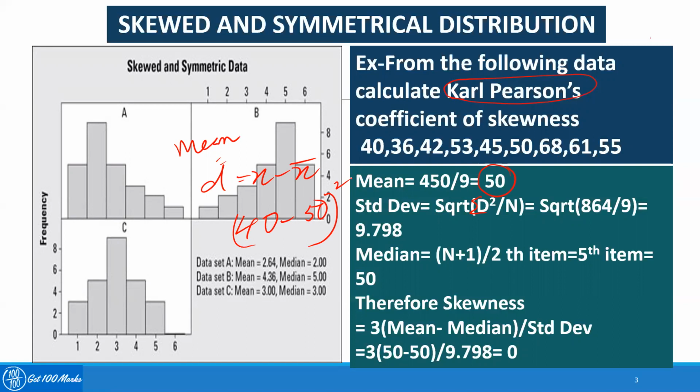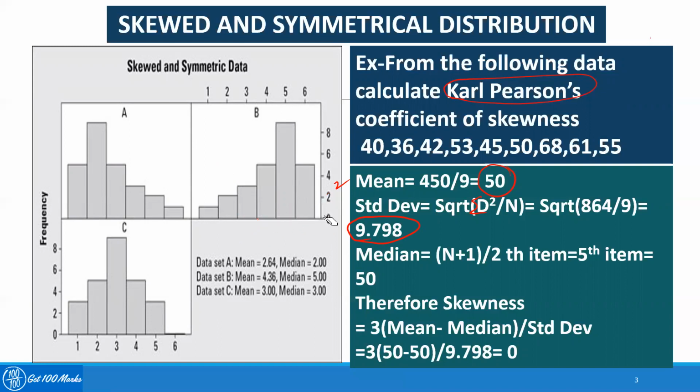So therefore, the first value will come as negative 10 and I'll square it, and I'll add 36 minus 50, which will come as negative 14, and I'll square it, it will come 196. Following the same process, we'll find all the square values and add them and then divide by the number of observations, and I have got the standard deviation 9.798. I'm very sure now you are very familiar with the method of how to calculate standard deviation.